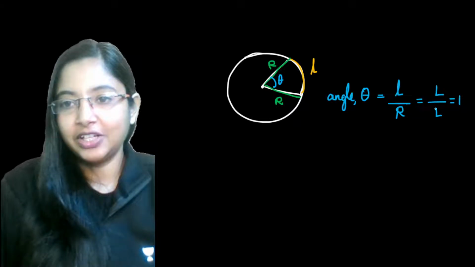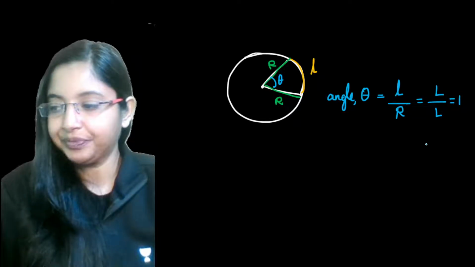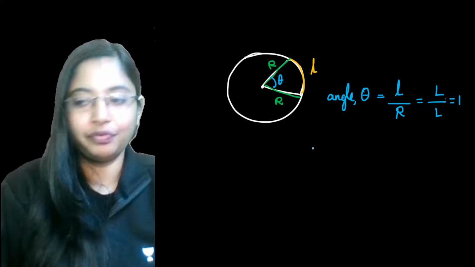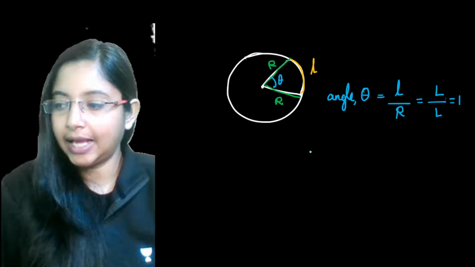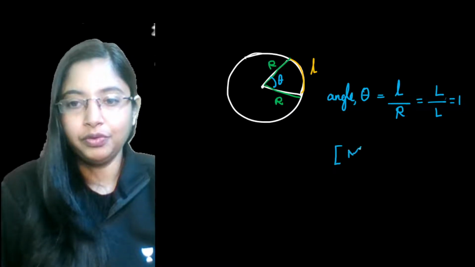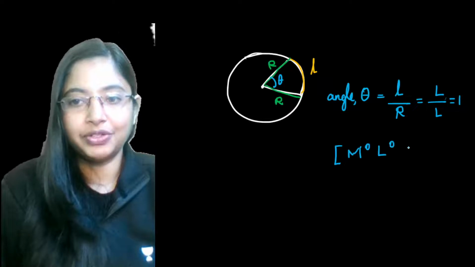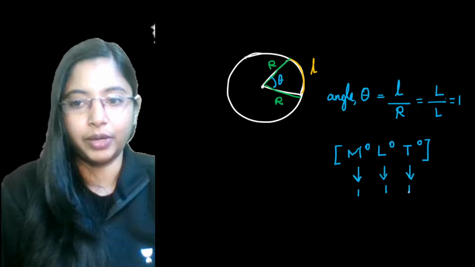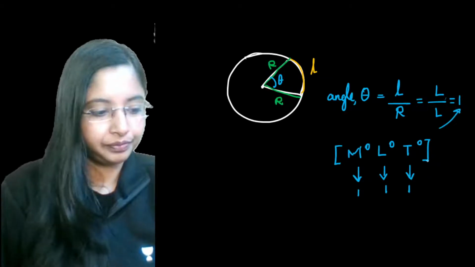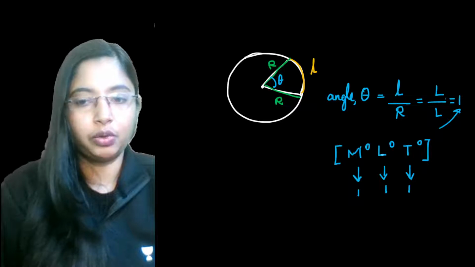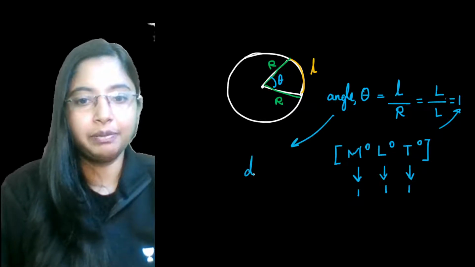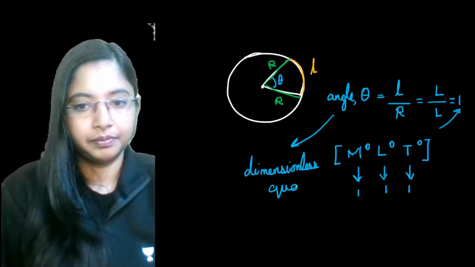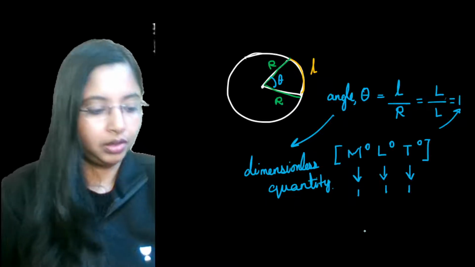Now the angle becomes 1. So how do we express this in terms of dimension? Very simple. If you're taking angle, it has a dimension of M to the power 0, L to the power 0, T to the power 0. Why? This becomes 1, this also becomes 1, this is also 1. So the dimension over here is 1. Now this particular quantity we call angle, we call it a dimensionless quantity. Alright. Any doubts here?